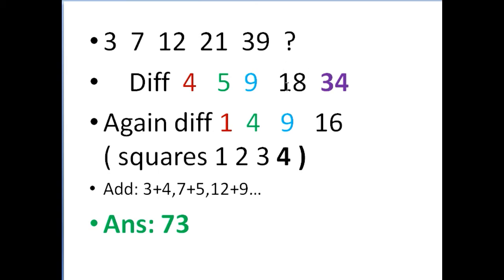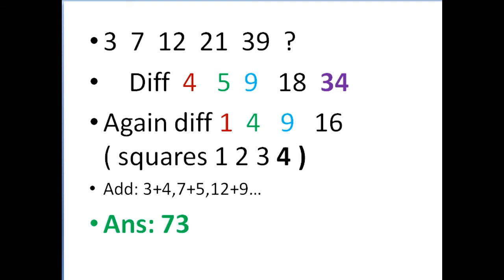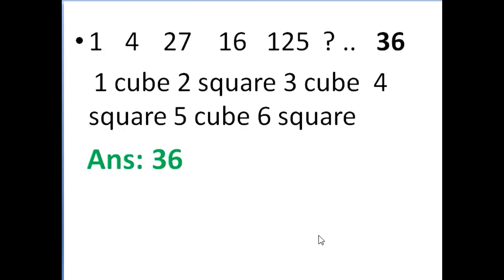So here you have to arrive. 3 plus 4 is 7, 7 plus 5 is 12, and so on. After 39 the answer will be 73, right? Now see that I have given add 3 plus 4, 7 plus 5, 12 plus 9, and your answer will be here 39 plus 34, 73.